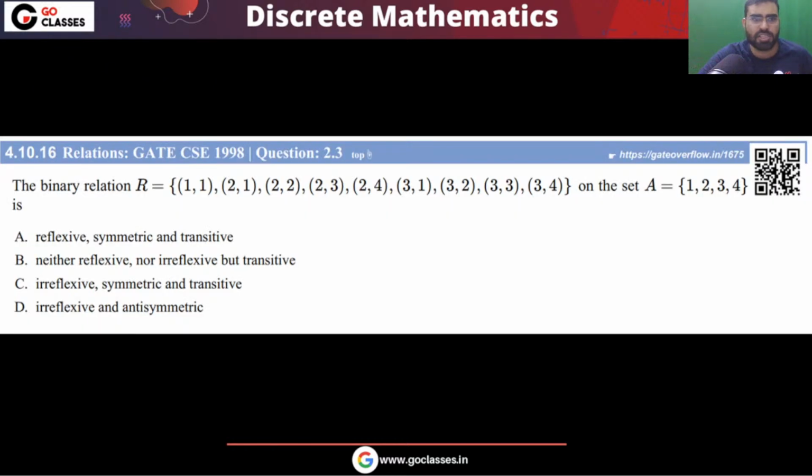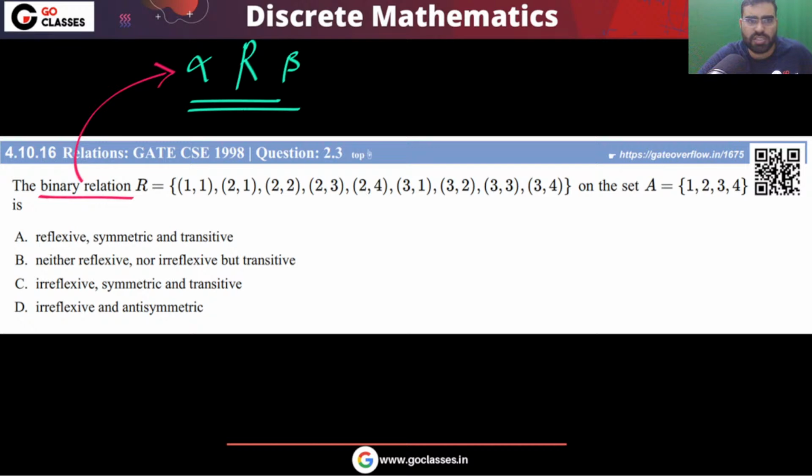Now let's see this one. This is a GATE Computer Science 1998 question. Can you solve it? A binary relation is given to you. First of all, what does binary relation mean? Binary relation simply means a relation between two elements. You have one element alpha, another element beta. It is a relation between two elements.